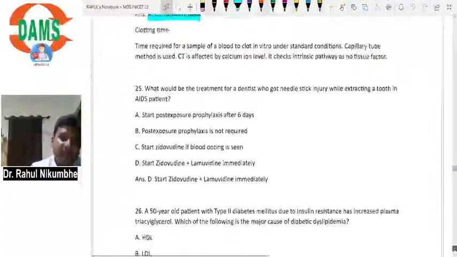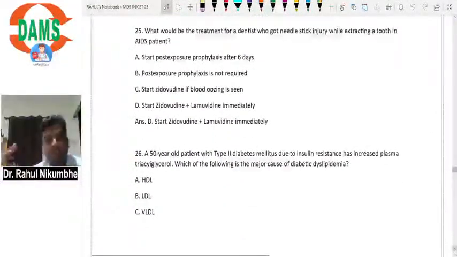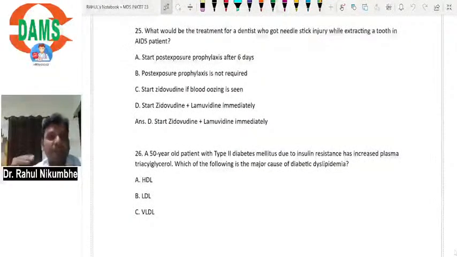What would be the treatment for a dentist who got a needle stick injury while extracting a tooth in an AIDS patient? So now the patient is having AIDS and the needle used for that patient enters the skin of the dentist. Then what will happen? Now the doctor is exposed, so we have to give him post-exposure prophylaxis as early as possible.